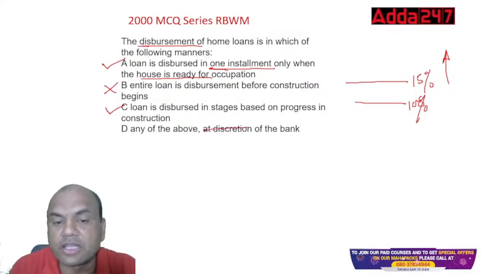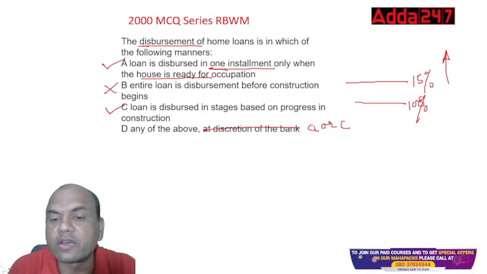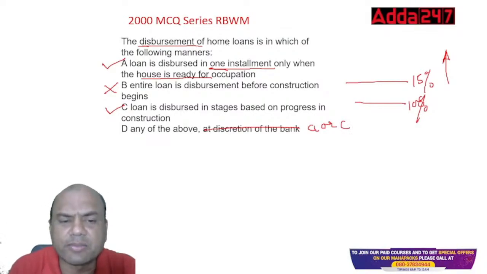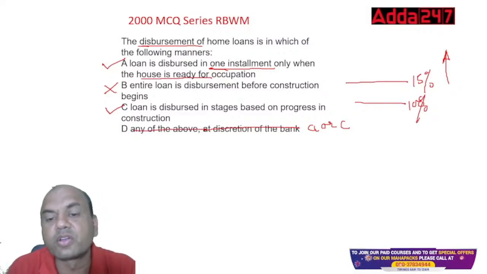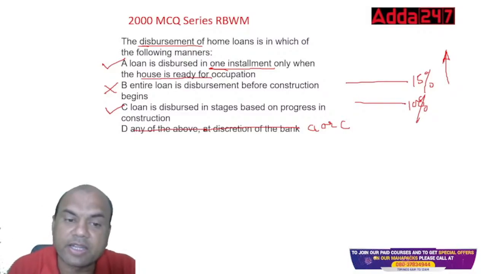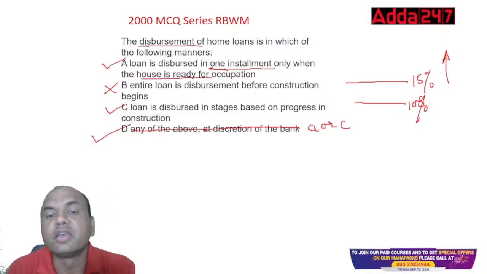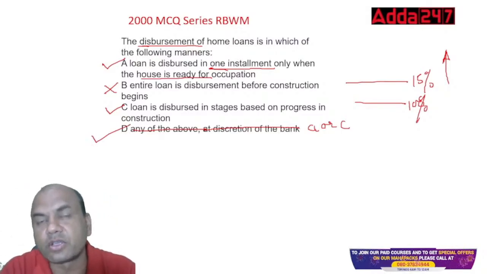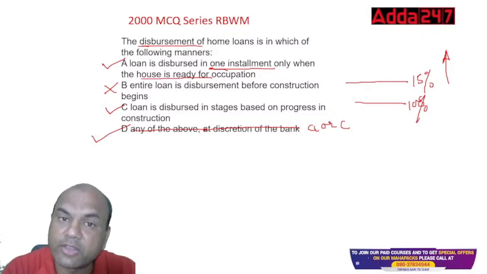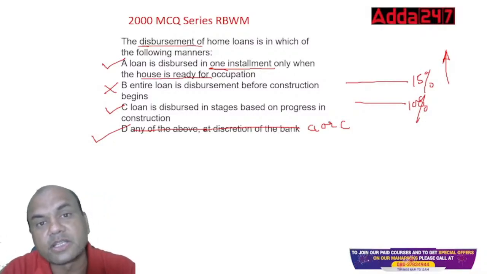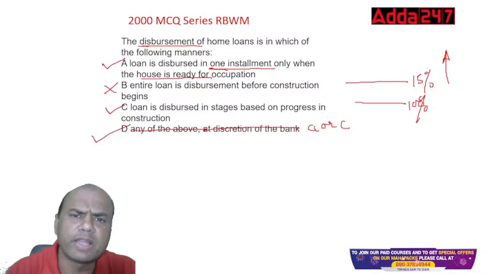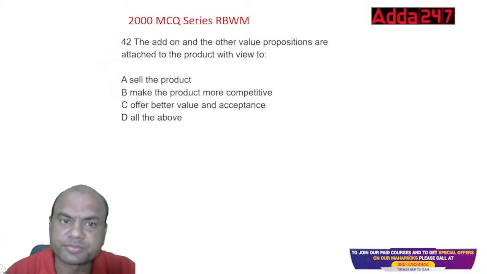I'll change the answer. Any of the above, that is A or C. Or just I'll make it A or C only. So D is A or C. So that is the right answer. A or C. Loan is disbursed in a single installment when you have a ready flat, and loan is disbursed in terms of construction phases when you have a flat under construction, isn't it?